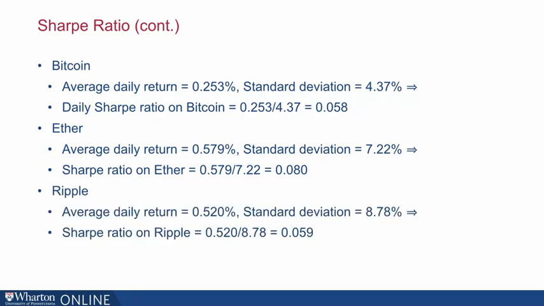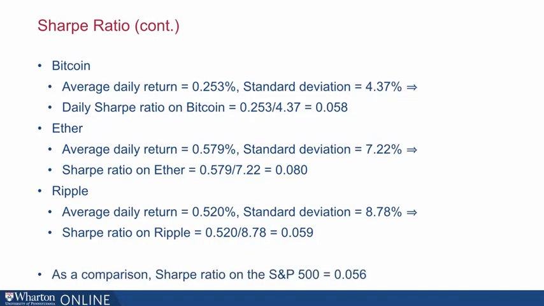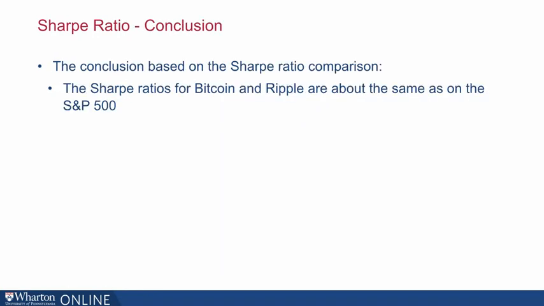On Ripple, the average daily return is 0.5% with a standard deviation of 8.8%, giving us a Sharpe ratio of 0.06, about the same as Bitcoin. Now, as a comparison, the Sharpe ratio on the S&P 500 is 0.056. So Bitcoin and Ripple have about the same Sharpe ratio as the S&P 500, and Ether has a slightly higher Sharpe ratio.